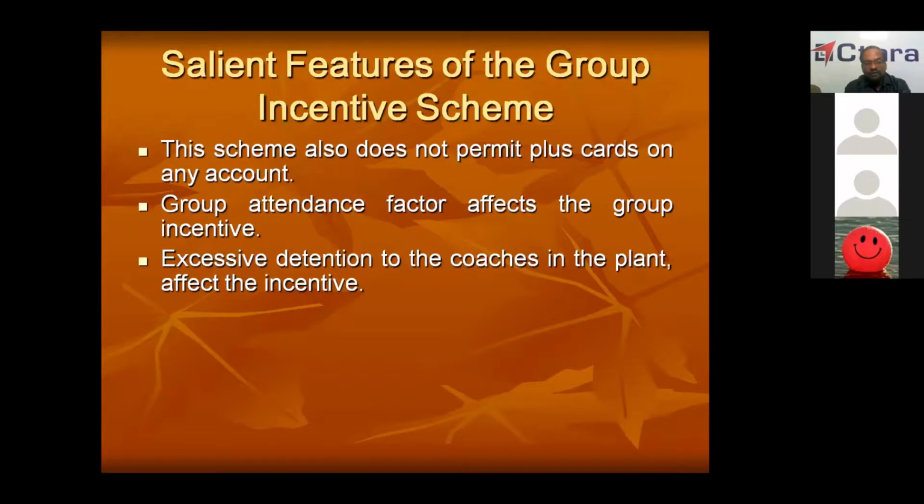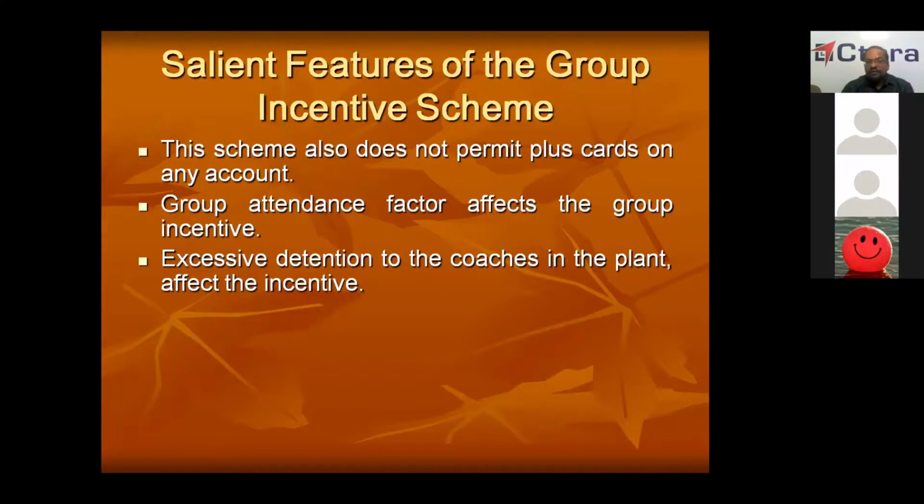So you have to do half work this month, half work next month. So whatever you do this month, you will not get incentive. That's why they keep such coaches aside and take only light coaches. But as a result, that coach will be lying there without any attention. Finally, that coach will go out after 5, 6, 7, 8 months.